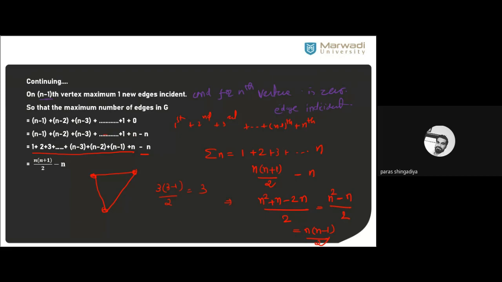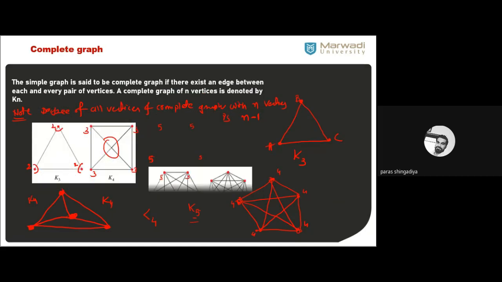Multiply n to this bracket, so it is n square plus n minus 2n divided by 2. n minus 2n will be minus n only. Clear? So that is n square minus n divided by 2. Take n common, so we get our answer. That is n into n minus 1 by 2. Clear? So that formula we had discussed in the last lecture.